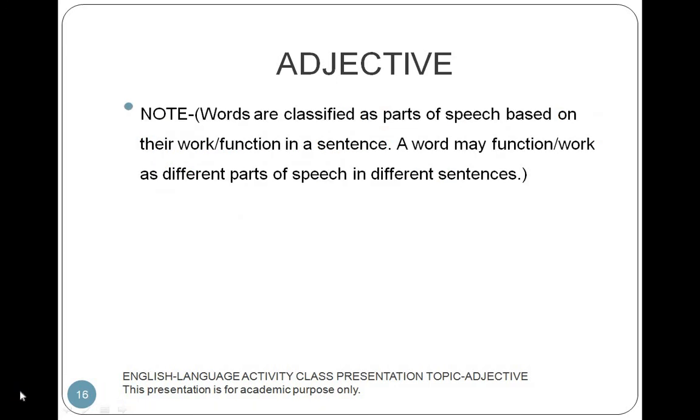Note: words are classified as parts of speech based on their work or function in a sentence. A word may function or work as different parts of speech in different sentences.